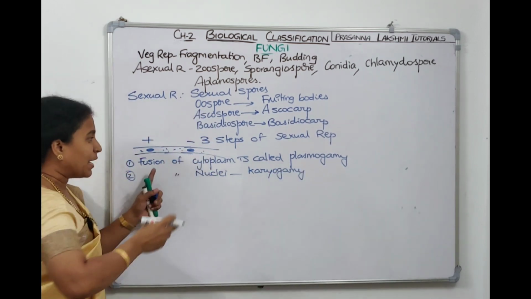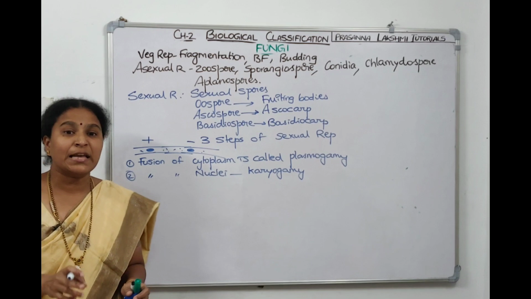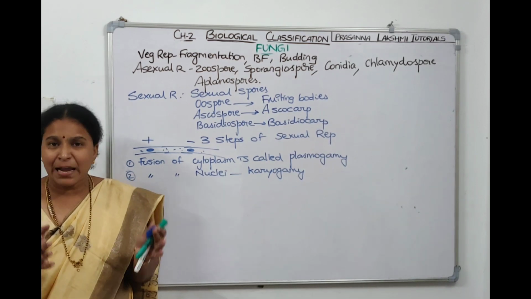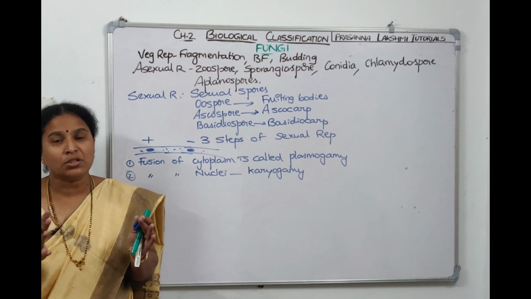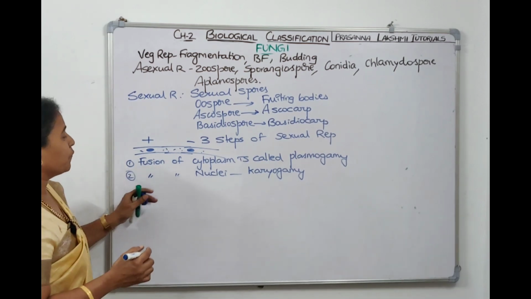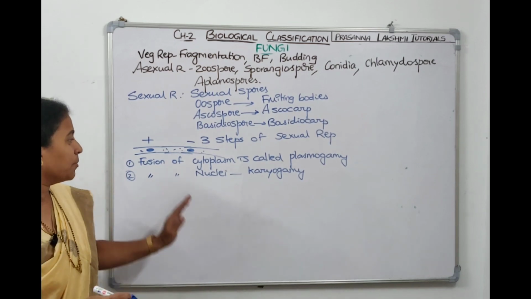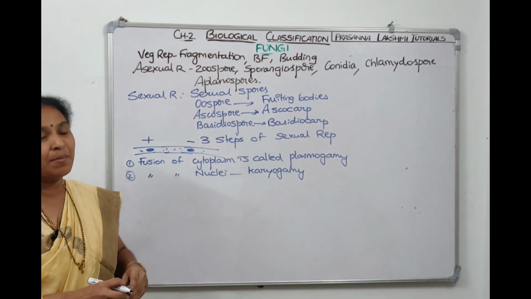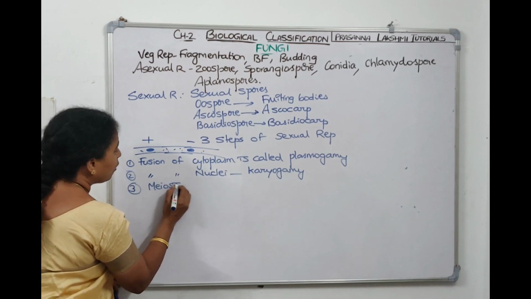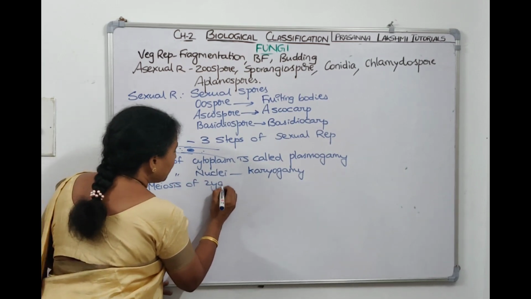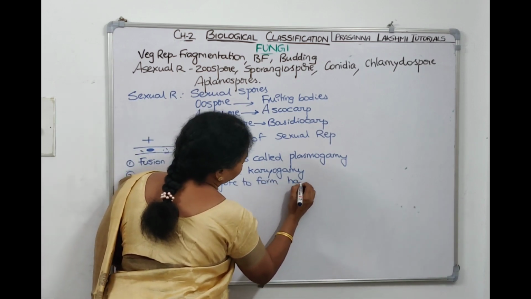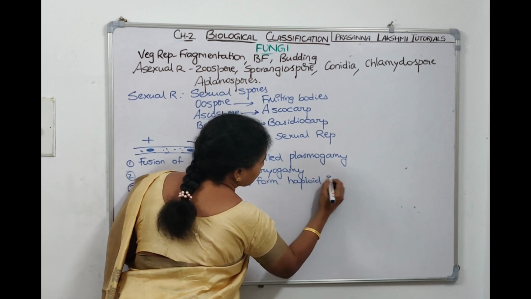Now, first cytoplasms will fuse, then the nuclei will fuse, karyogamy will happen, and the third step is after karyogamy happens, zygote will be formed. The zygote should undergo meiosis to form haploid spores. Spores on germination will form the hyphae again. So fusion of the cytoplasm is called plasmogamy, fusion of nuclei is called karyogamy, followed by meiosis of zygote to form haploid spores.